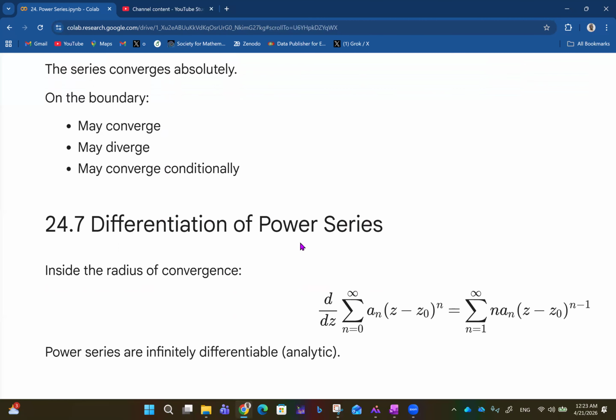That's talking about differentiation of power series now. d/dz of the summation from n equals 0 to infinity of a_n (z minus z naught) raised to power n. Of course, if you differentiate this, you bring down the power, differentiate inside, that gives 1, and then you reduce the power by 1. Because we are differentiating, I shift the summation one step. So we have the summation from n equals 1 to infinity of n a_n (z minus z naught) raised to power n minus 1. So power series are infinitely differentiable. They are analytic, like that.